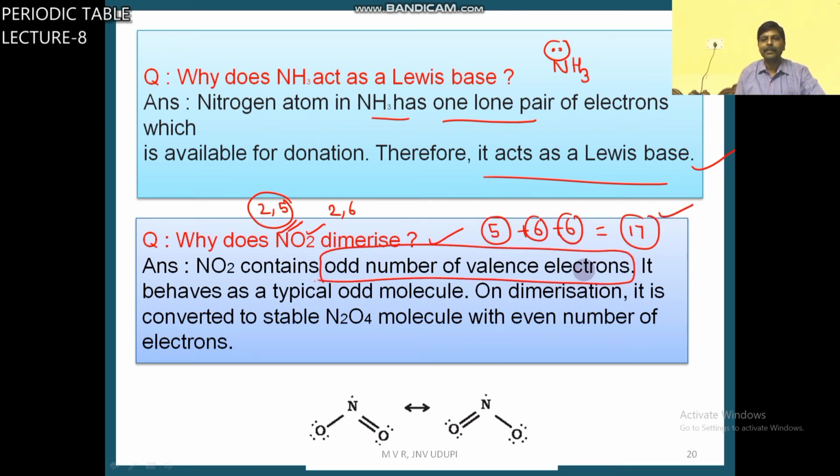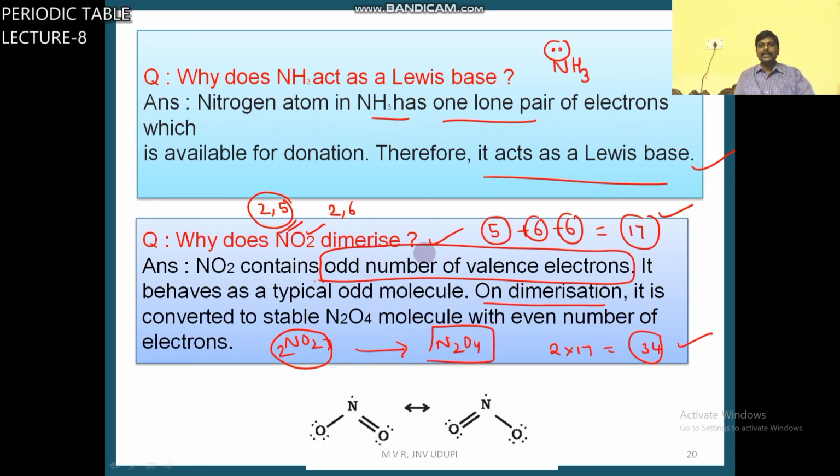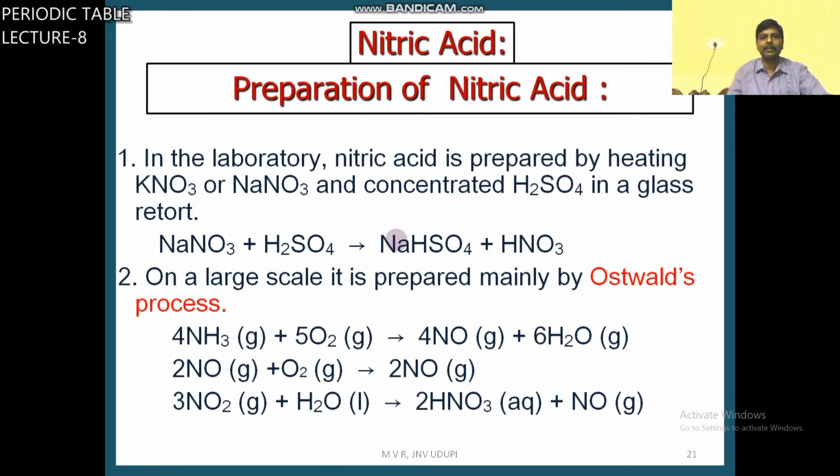So that's why it will dimerize. 2 into 17 gives 34, an even number. Two molecules of NO2 will combine and give N2O4. Why does it undergo dimerization? Because it is an odd electron molecule.